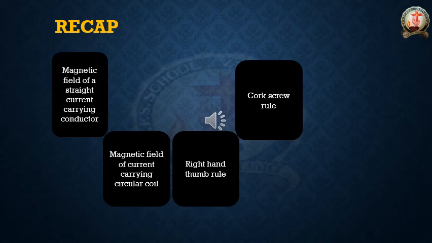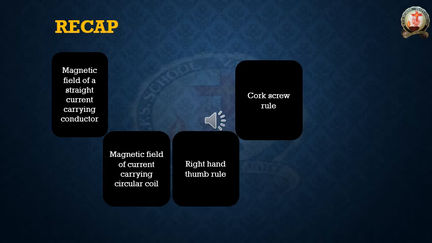Because that current carrying conductor is producing some amount of magnetic field in the form of magnetic field lines around it. But here we can't find the direction of the magnetic field just from this. If the direction of the current is reversed, then the direction of the magnetic field will also be reversed.